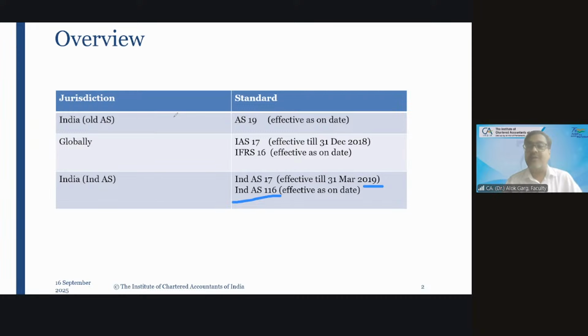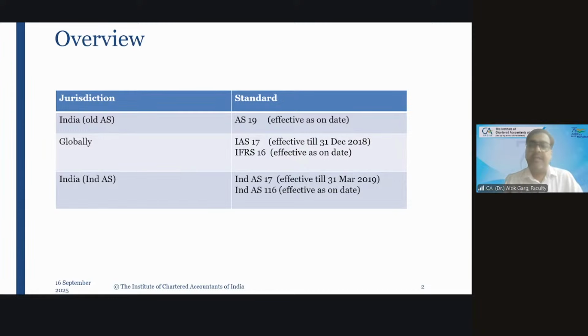Ind AS are the converged IFRS applicable to India. So whatever changes will come in IFRS, it will eventually come in Ind AS also. Okay. So that's how when globally IFRS 16 was implemented, we implemented Ind AS 116.